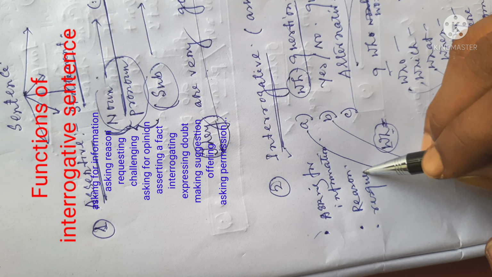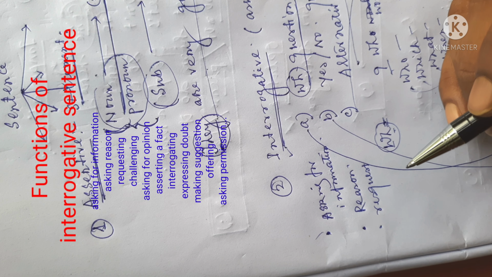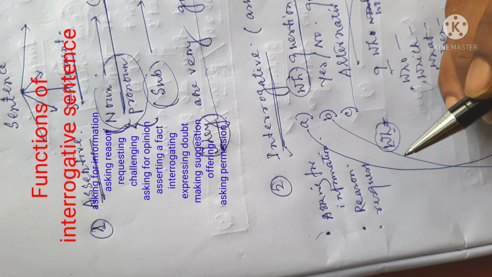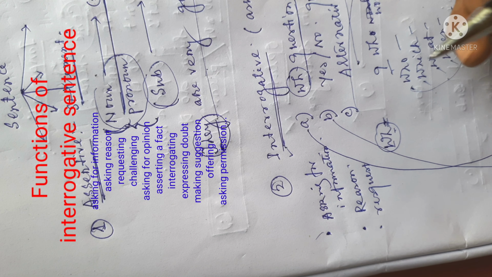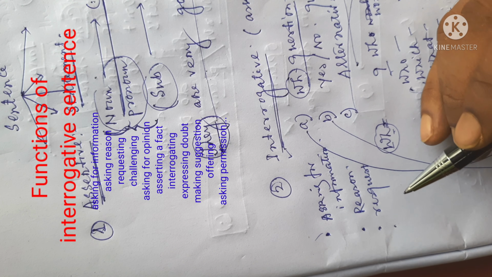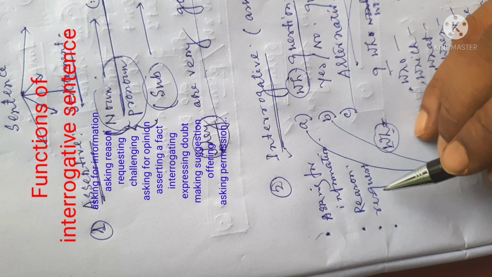How? This is an interesting factor. Suppose, can I have one thing please? Can I have your seat please? Can I have your pen please? So this is an interrogative sentence, but it always requests. Anyway, next we can say that an interrogative sentence always shows the function of challenging.